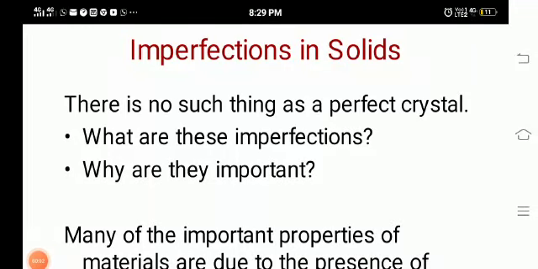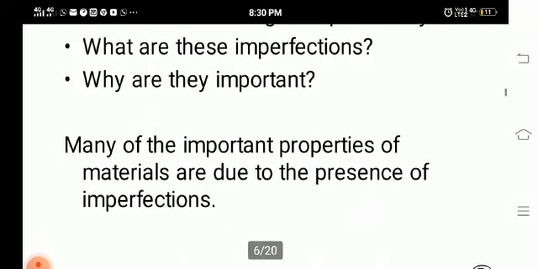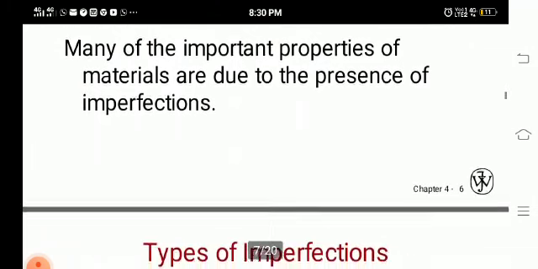Good morning to all. Now we will discuss the imperfection in solids. There is no such thing as a perfect crystal, as we know. What do we mean by imperfections and how are they important? We will see these two points in this discussion. Many of the important properties of materials are due to the presence of imperfections.